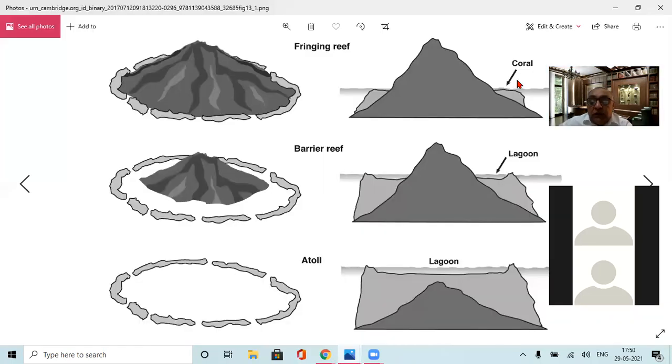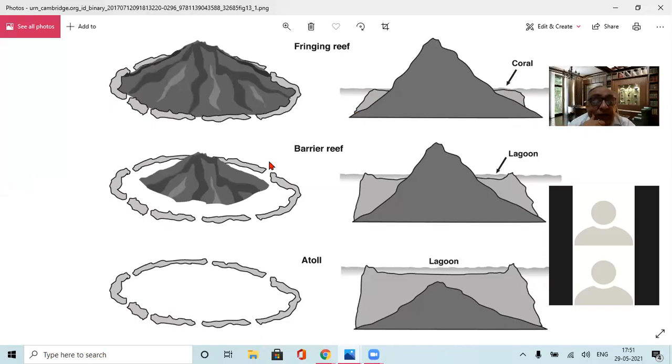So see, this is basically the continent, right? And this is the point where the coral is formed. It means on the fringe of the continent, on the fringe of the coastline. When the reefs are found, when coral reefs are formed, those are called the fringing reef, fringing coral reefs, or fringing reefs simply, right? Just on the fringe of the continent or fringe of the coastline.